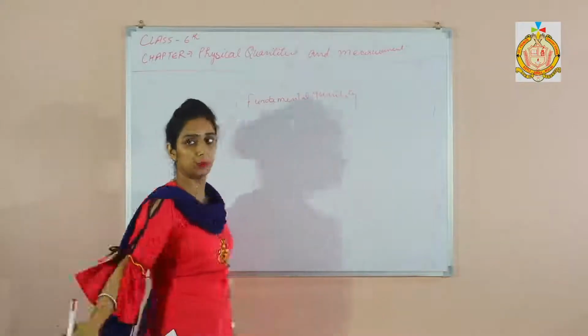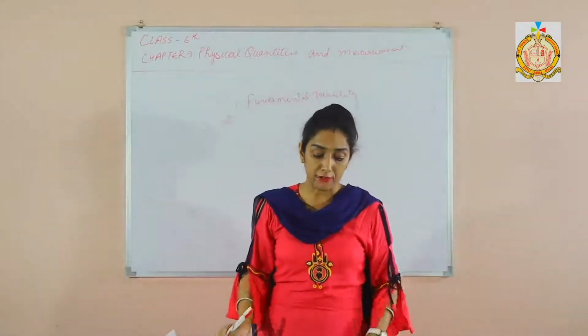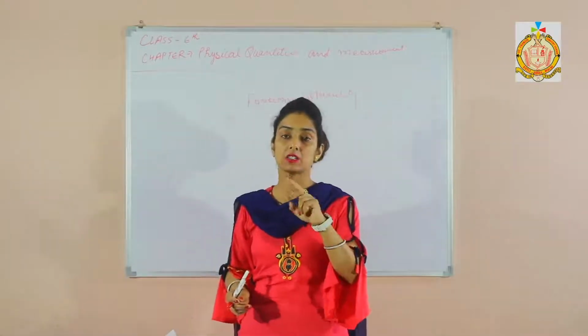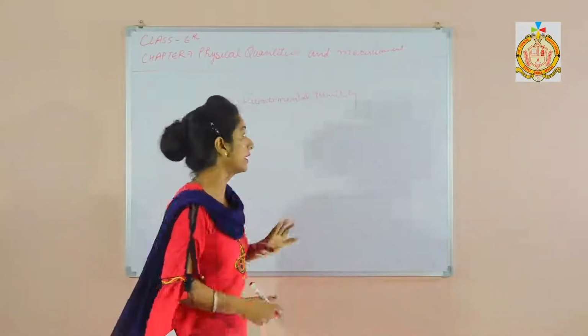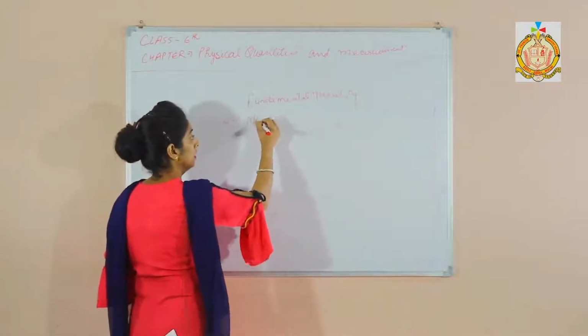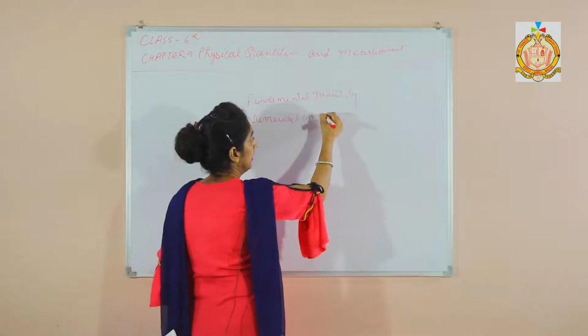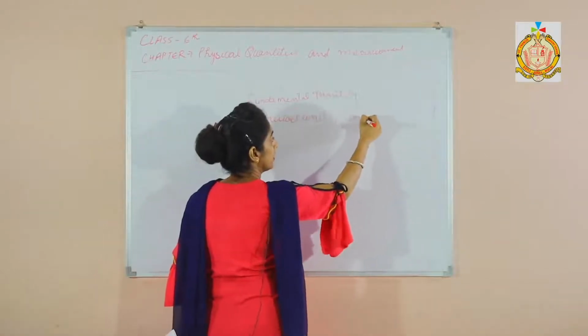Every measurement has two parts: a numerical part and a unit.